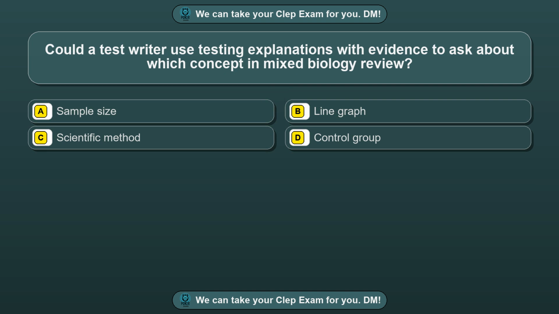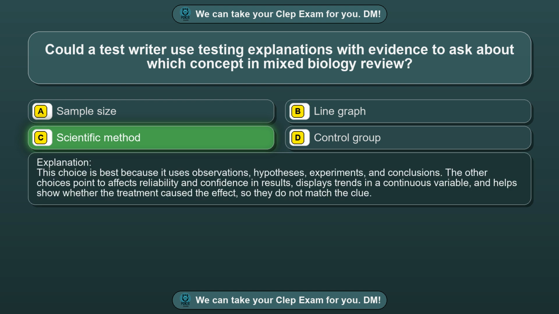Question 27. Could a test writer use testing explanations with evidence to ask about which concept in mixed biology review? Option A, sample size. Option B, line graph. Option C, scientific method. Option D, control group. The correct answer is option C, scientific method.